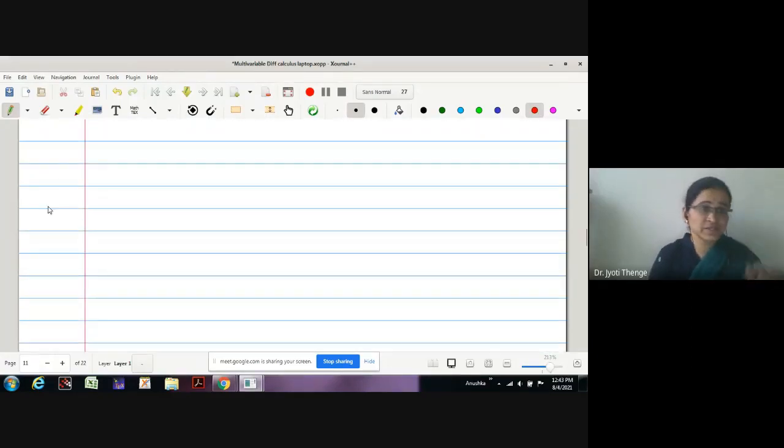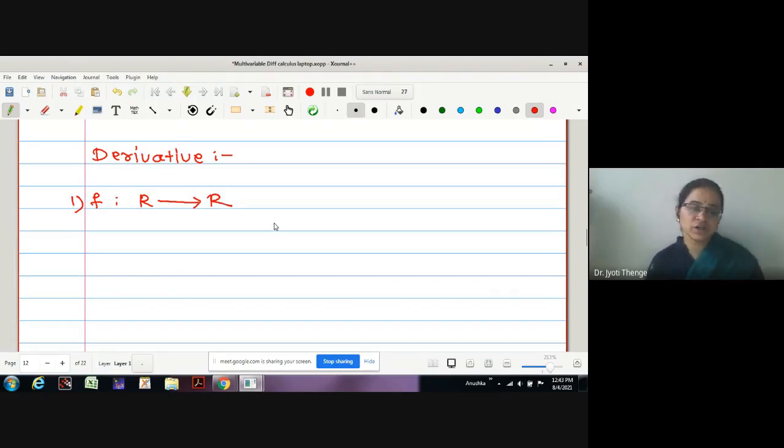If you want to find the derivatives of different types of functions, the first type of function we were considering is of the type R to R. What is the nature of the function? R to R, that is, this is a one variable real valued function.